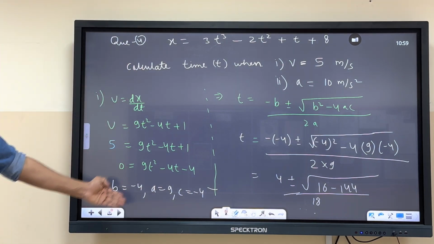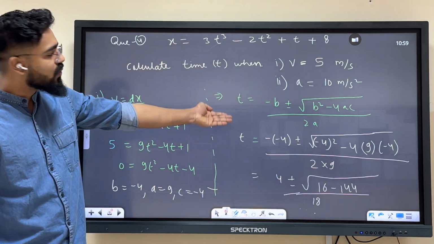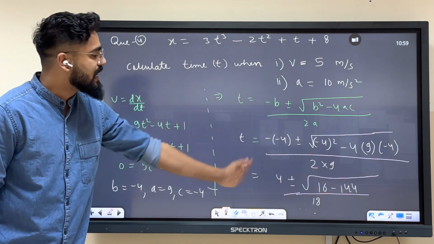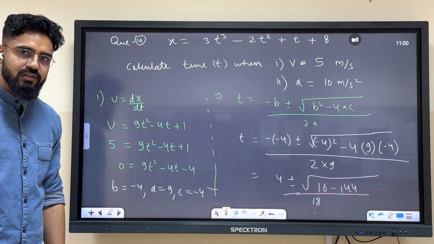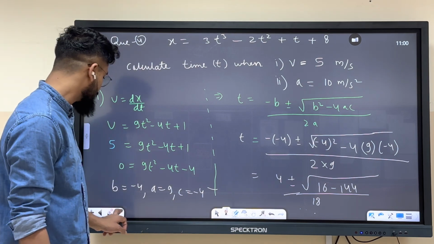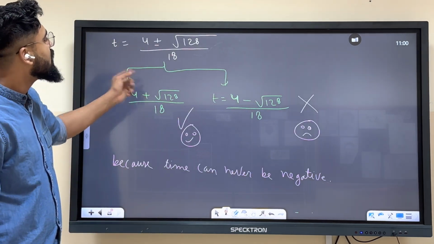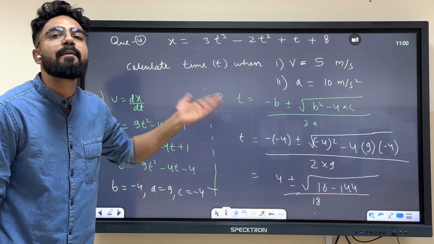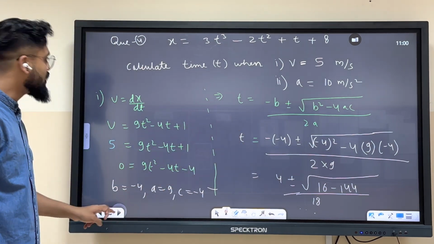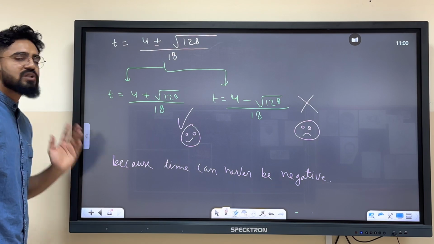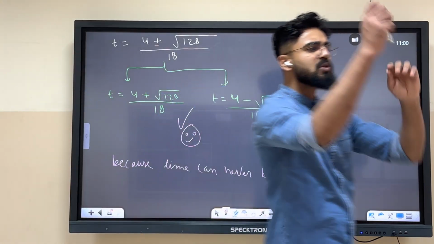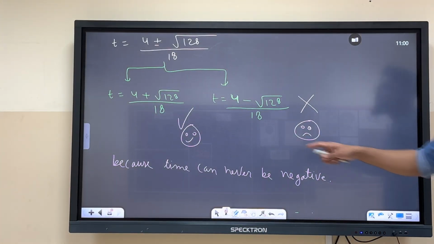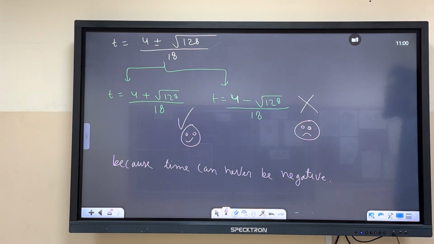Put the formula, get the answer, Sridharacharya formula. When you are done with mathematics, then physics reappears. So which time should you take? You should take the time which is positive. Negative time is not allowed.